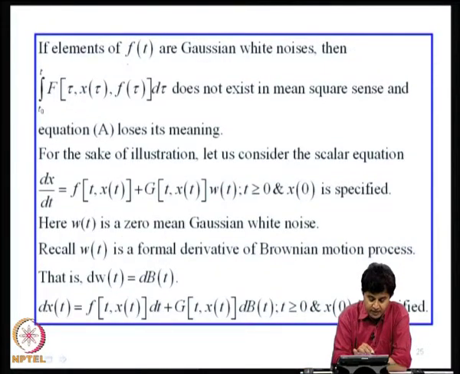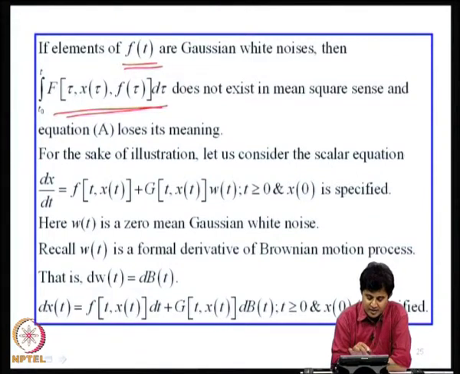If, on the other hand, the elements of f of t are Gaussian white noises, then this kind of integral does not exist in the mean square sense, and the equation A loses its meaning as a solution, because the integral itself is not defined in the mean square sense.